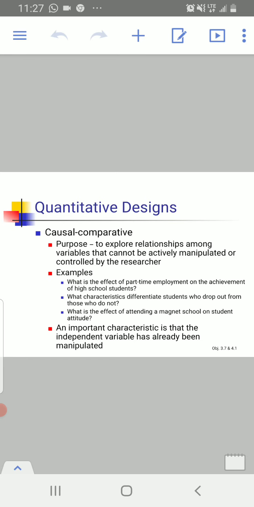Like experimental research, it examines the effect of an independent variable on a dependent variable while also trying to control extraneous variables. However, unlike experimental research, the independent variable has either already occurred or it would be unethical to manipulate.